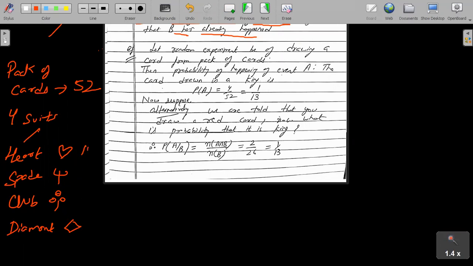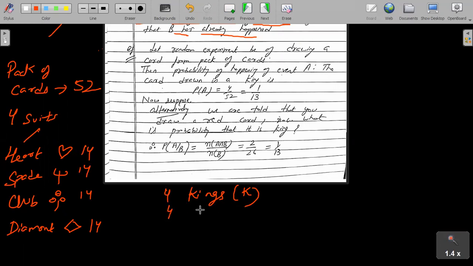So you see 13 cards of heart, 13 cards of spade, 13 cards of club, and 13 cards of diamond. So in total there are 52 cards. Again, there are 4 kings, one king of each suit.